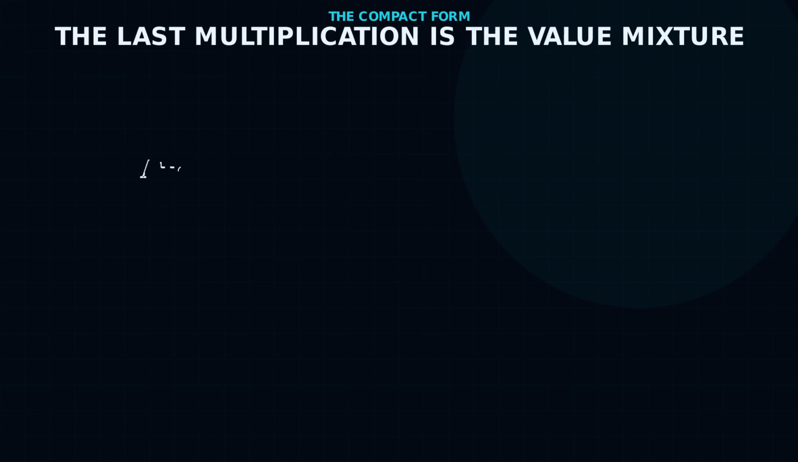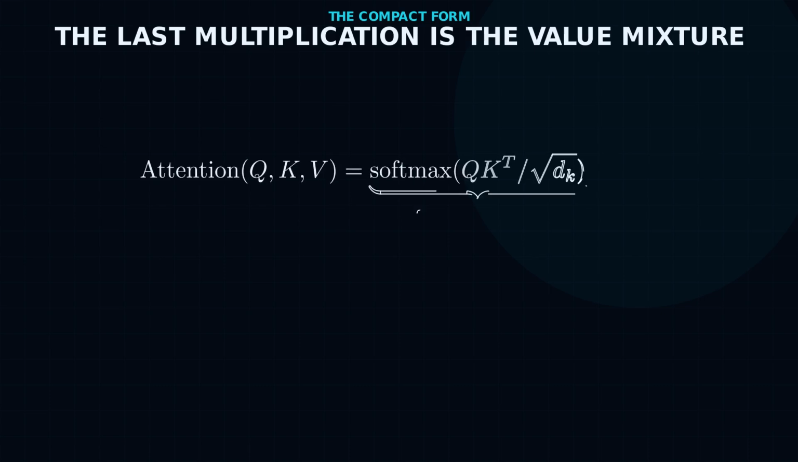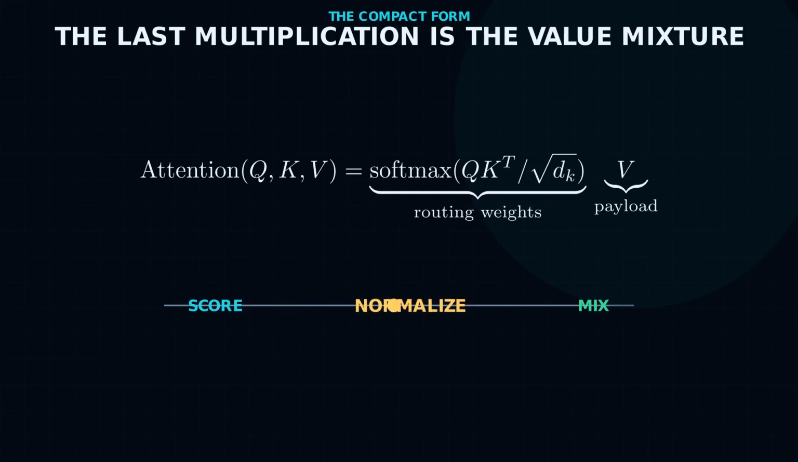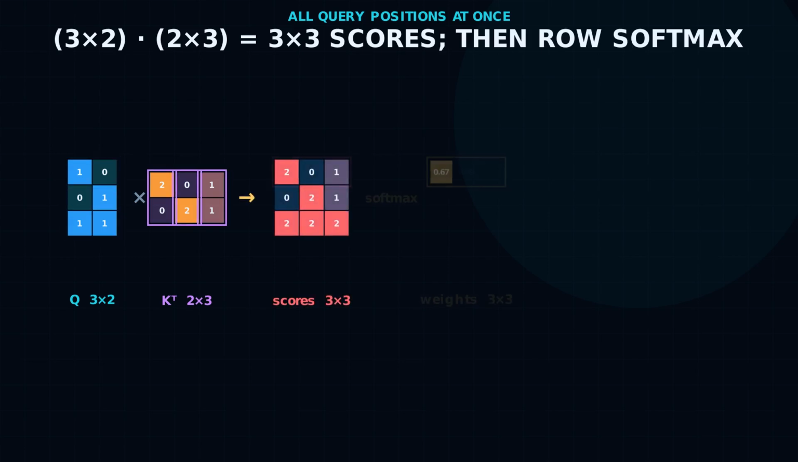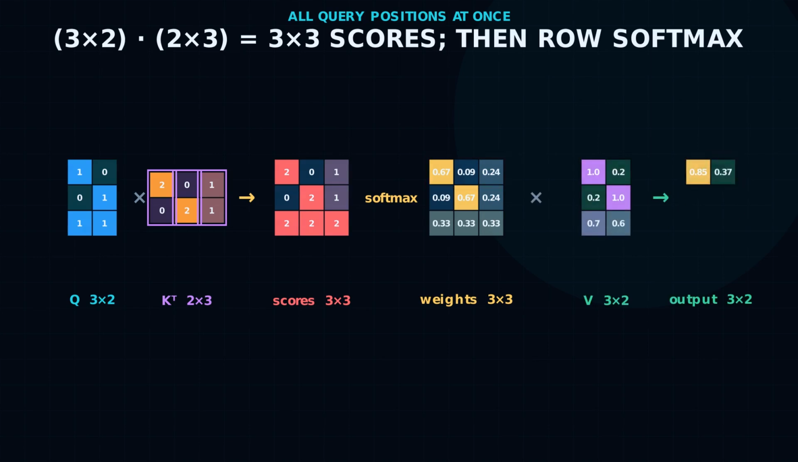Only now does the compact notation become useful. Attention of Q, K, and V is softmax of the query key scores divided by the square root of key width, multiplied by V. The final multiplication is the weighted value mixture we just built. In matrix form, QK transpose produces a score for every query key pair. Softmax turns each row into weights that sum to 1. Multiplying that weight matrix by V creates an output row for every query position.